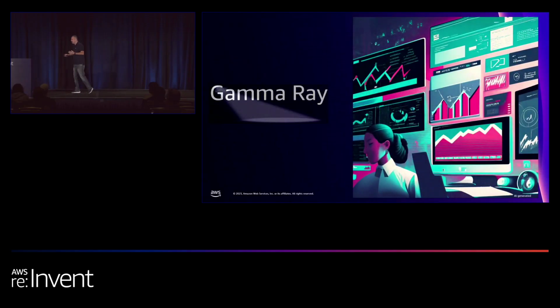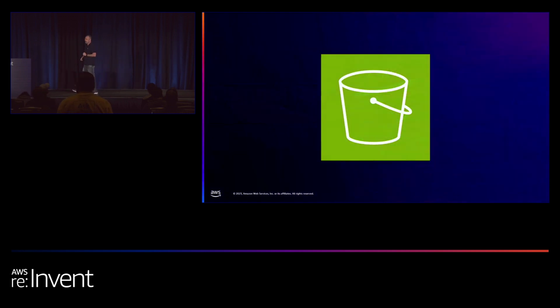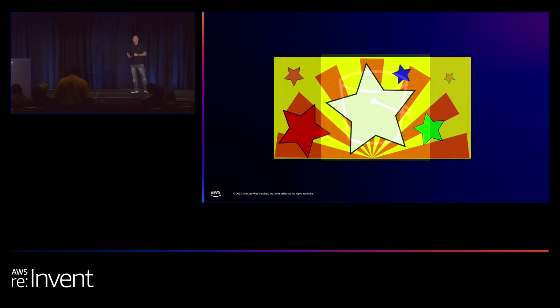So let's start. I want to start with a story. And I'm quite sure that many of you, either in the past or even right now, have a very similar story. Meet Gamma Ray. Gamma Ray is a fictional company that develops AWS tools for AWS developers. A couple of years ago, due to customer demand, we decided to extend our line of products and add a new product that enables you to manage your S3 buckets. We are a very MVP-oriented company. So, of course, we chose serverless, and we used Python in order to develop our code.